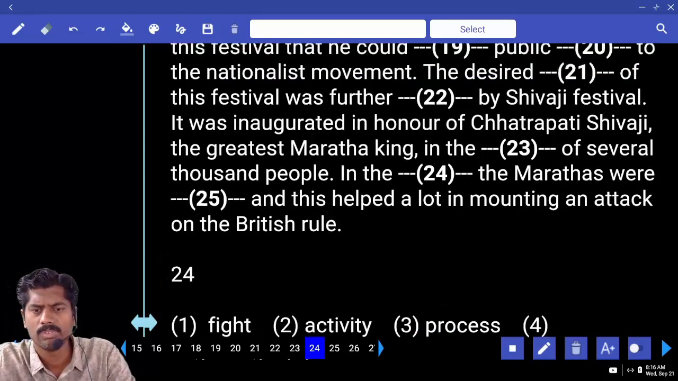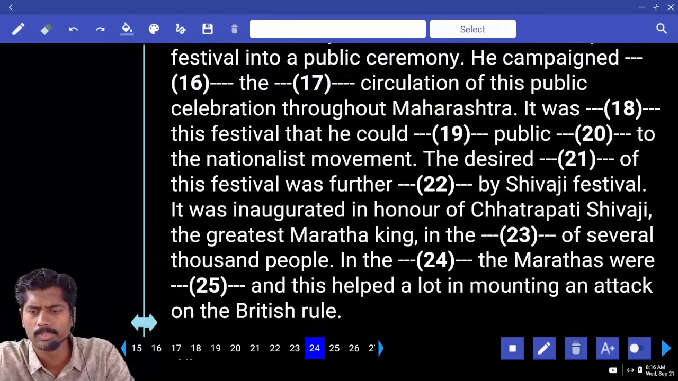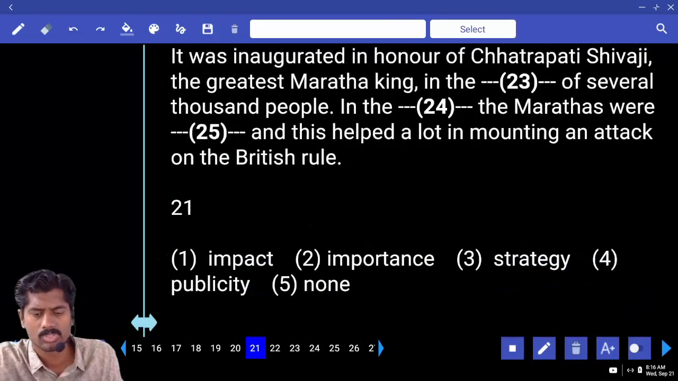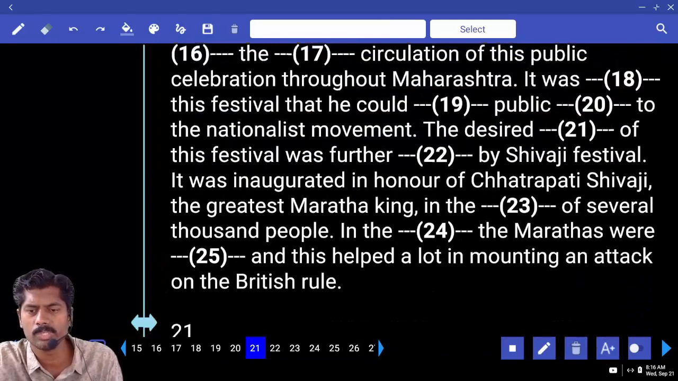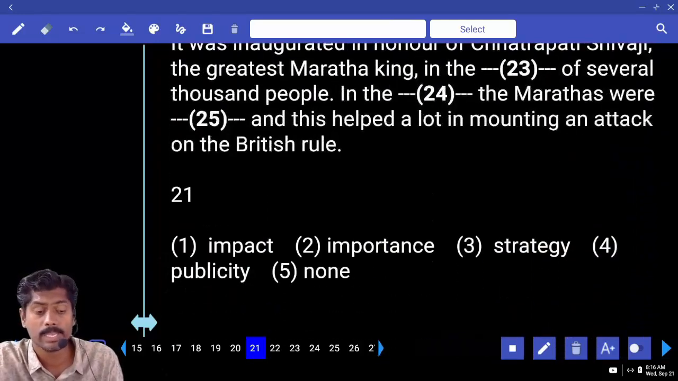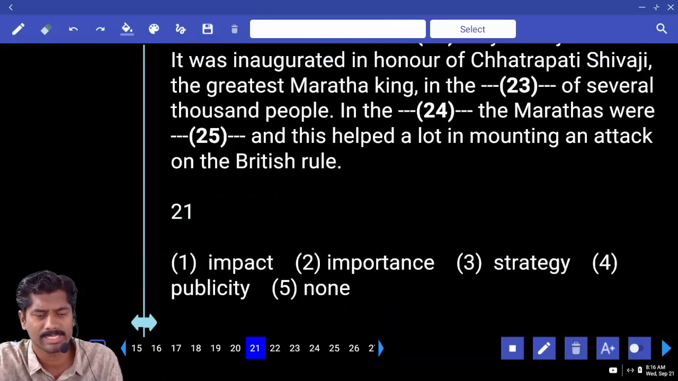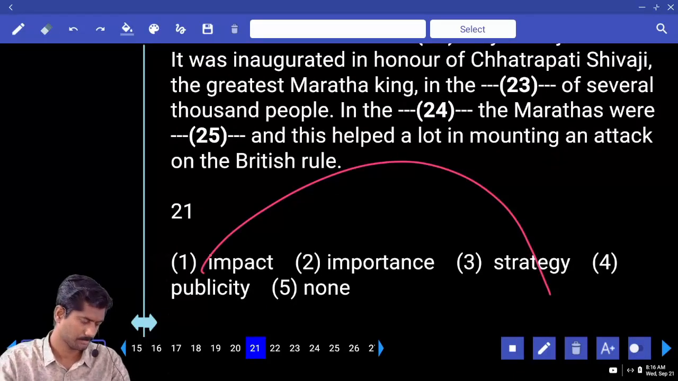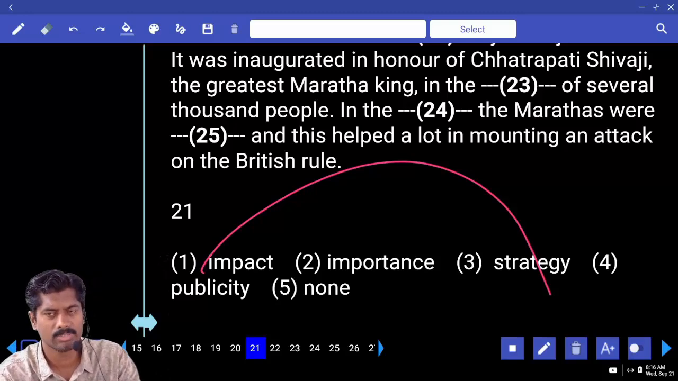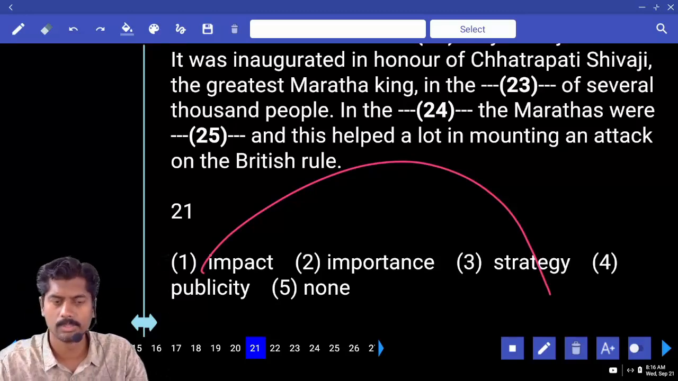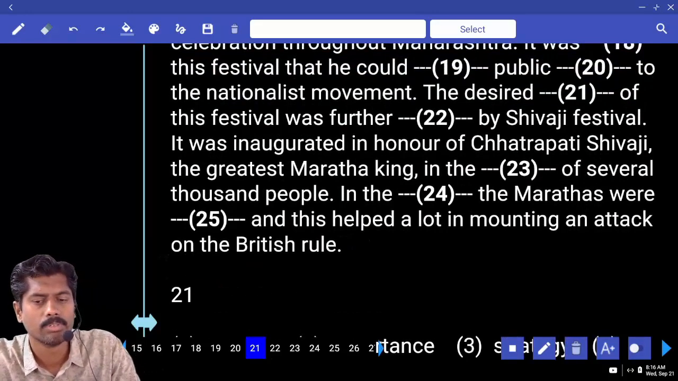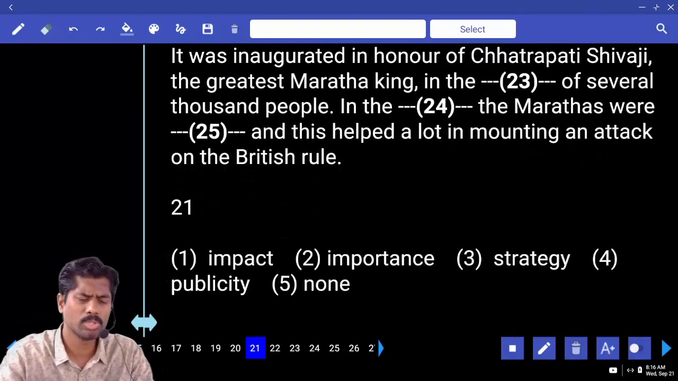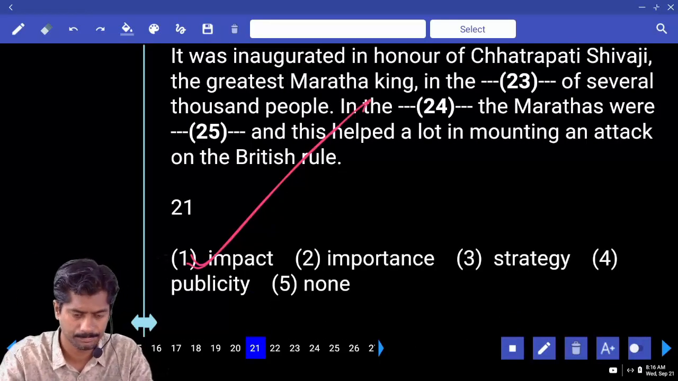So what, we have kept one more blank, I guess. 21st. It was the impact of the festival, the desired impact of the festival, or importance, strategy, publicity. So 1 or 3. Impact of this festival or strategy of this festival? Festival was desired. Both appear okay. Take the first one.